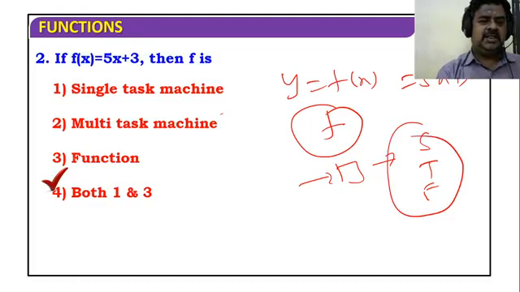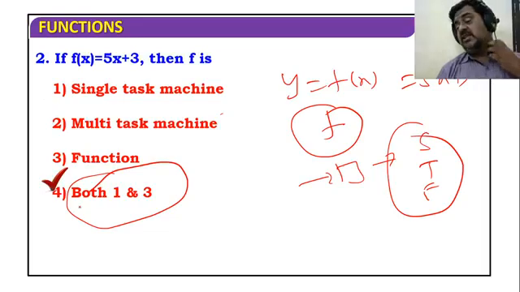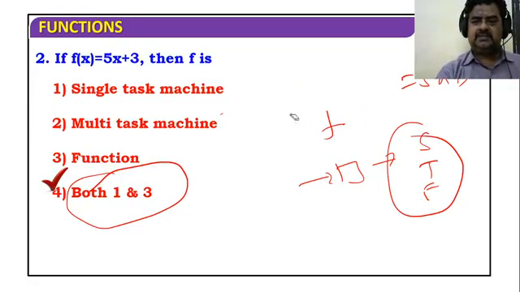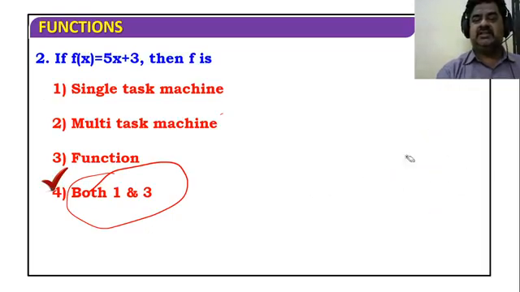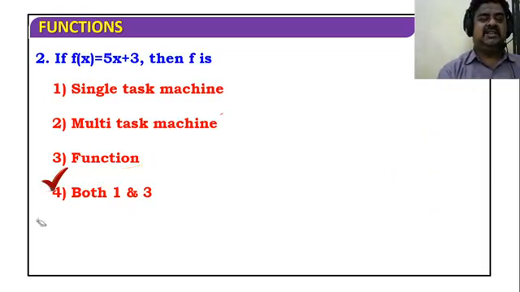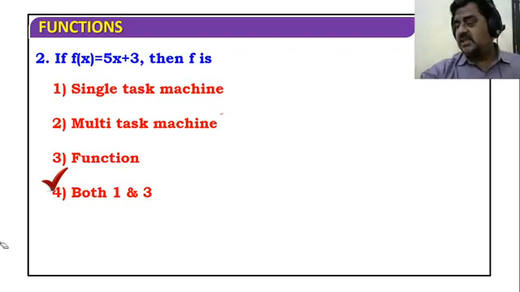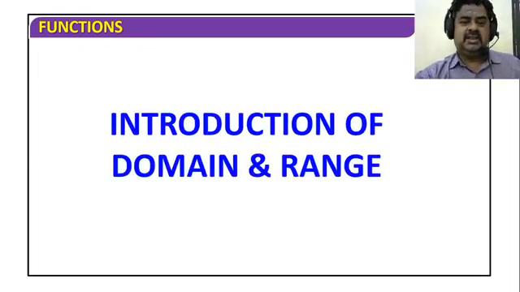So 1 and 3 are both correct. Write it down. I think problems will not be like that; somewhat you have to solve them. Don't think it will be very easy like that. This is only for the general introduction class.